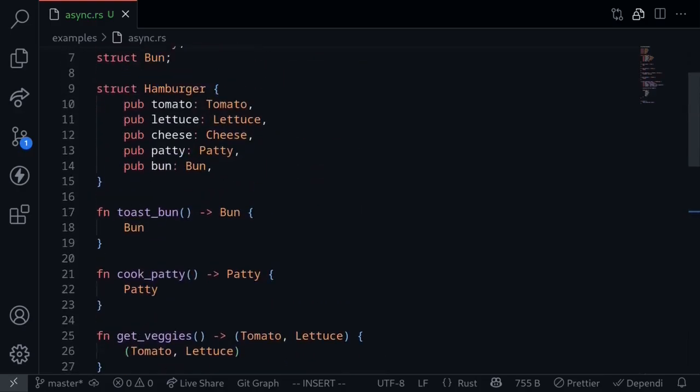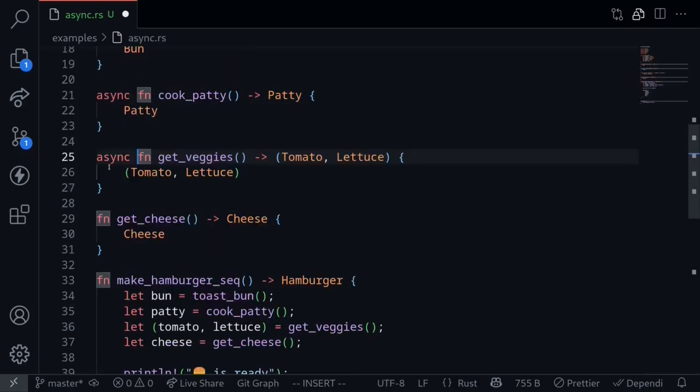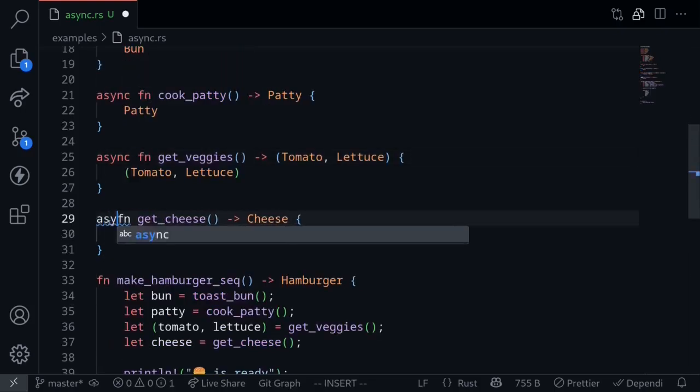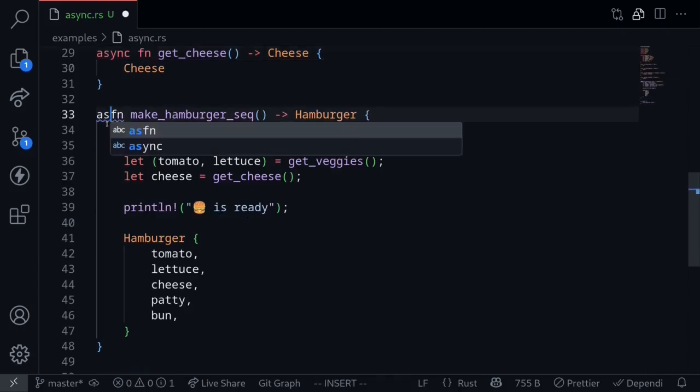Let's turn this function into an async function. To do this, all you have to do is prefix it with the keyword async. This will turn a function into an async function. We'll do the same for all of the functions. Async over here, async for get veggies, and async for get cheese as well. We also do the same for make hamburgers, async.